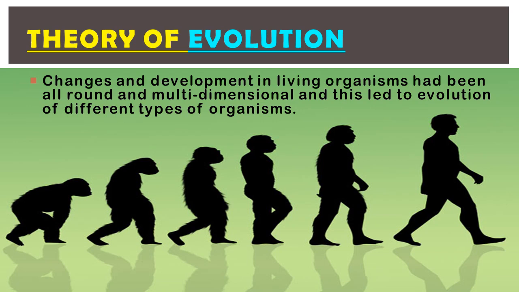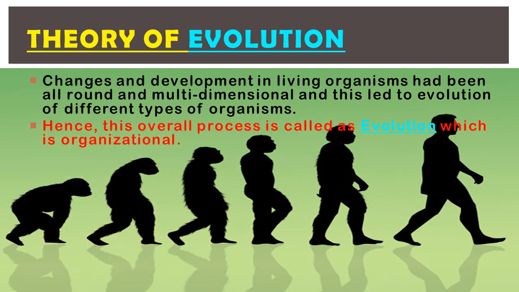Okay, we can observe from the ape-like animal to Cro-Magnon man, and all the different stages of evolution are there, and we shall study this later in this chapter. So we will see this in depth. This overall process is called evolution, which is organizational. That means evolution does not take place randomly, but in continuous parts.